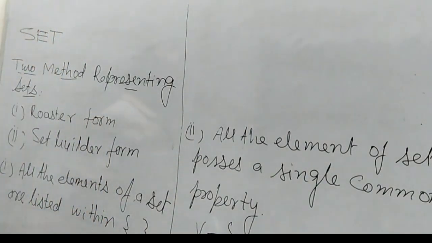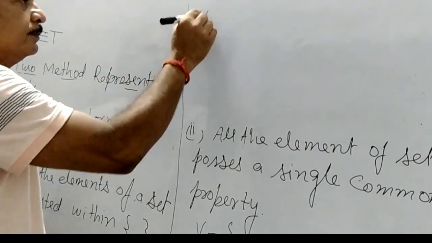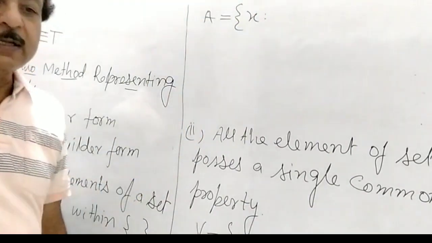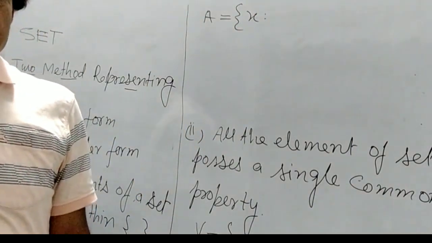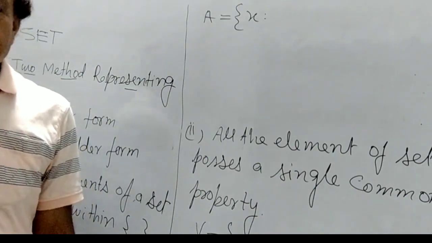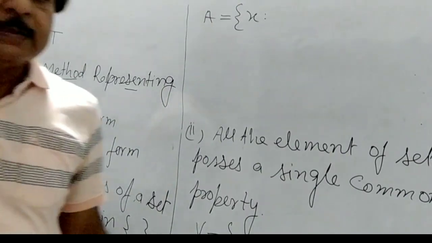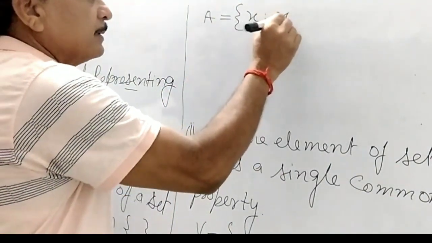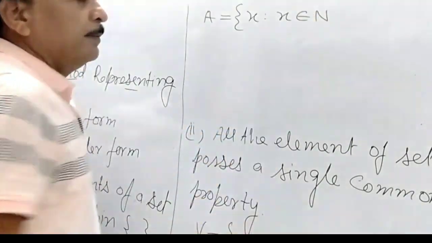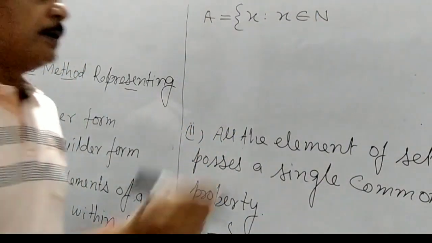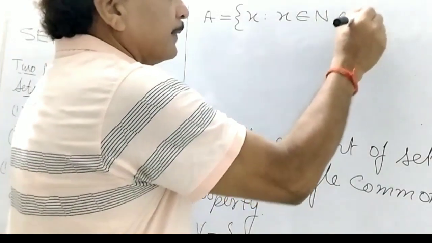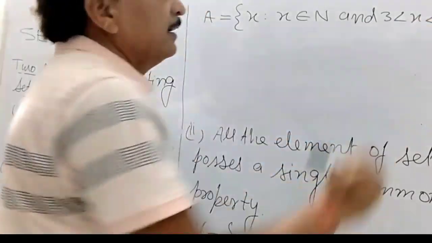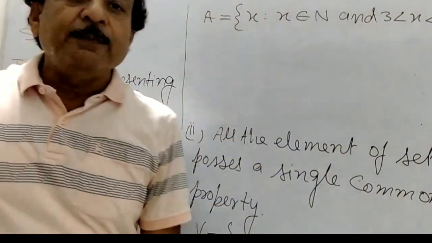Just as we consider the set E. We can take x such that x is a natural number, that is x belongs to N, which means x is a natural number and 3 is less than x is less than 10. And this is in the set builder form.